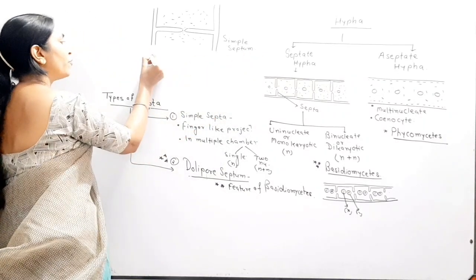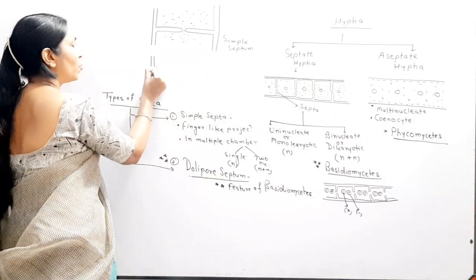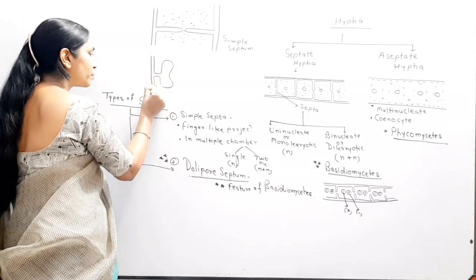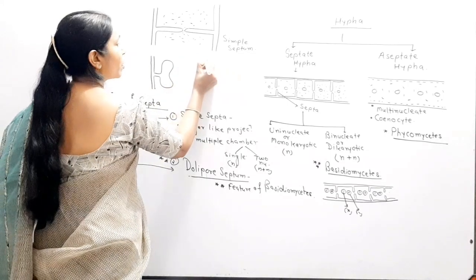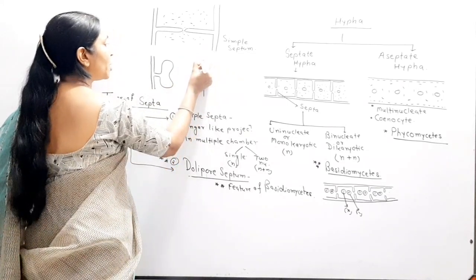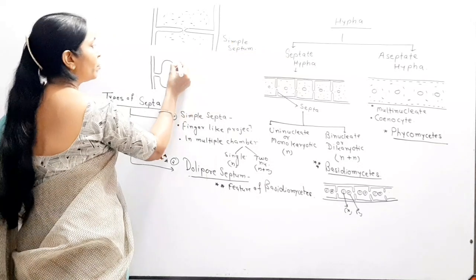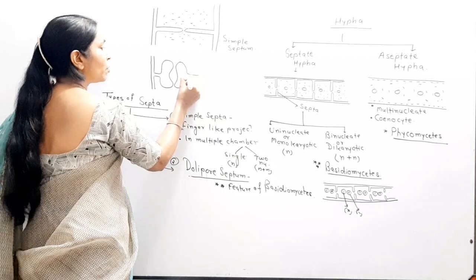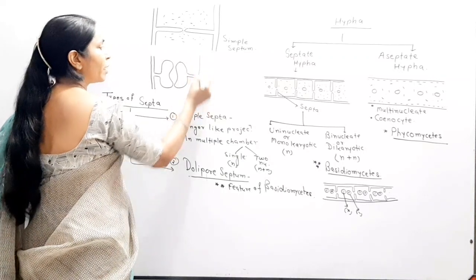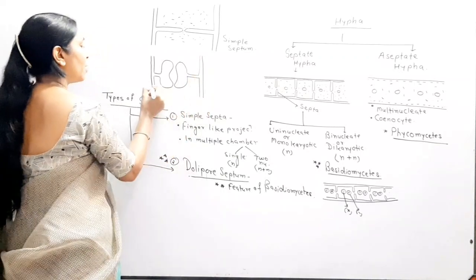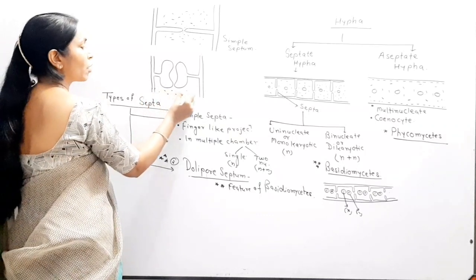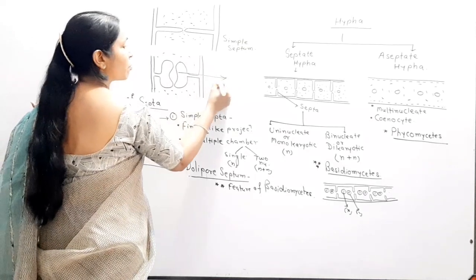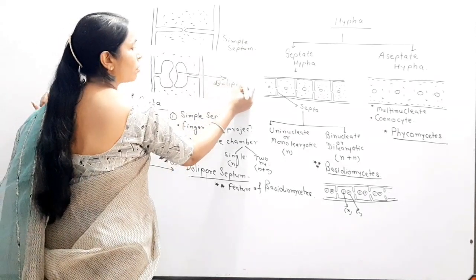Clear? Second, when the septum is present in the form of a dumbbell shaped structure, or you can remember, in the form of a bean shaped structure also. Clear? But dumbbell shape mainly you remember, because that term is only used. So when this type of septum is present in the hypha, then these structures are called dolipore septum. So here you remember this septum is formed, this is called the dolipore septum.